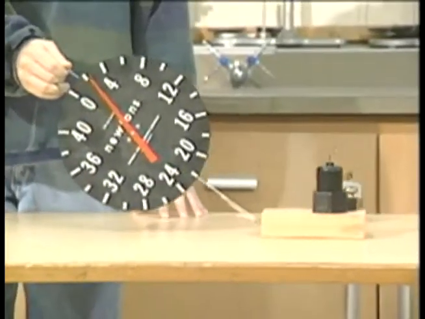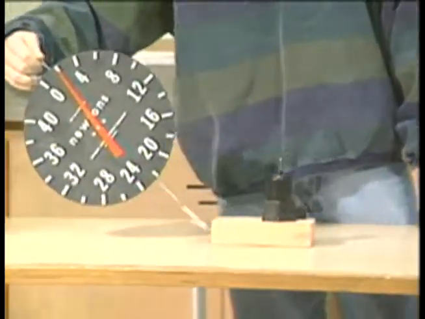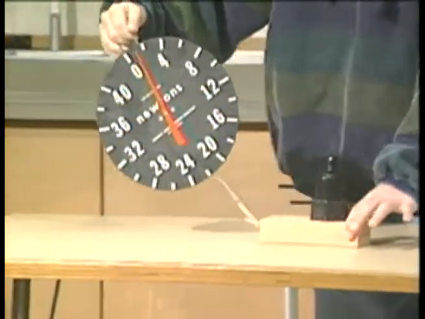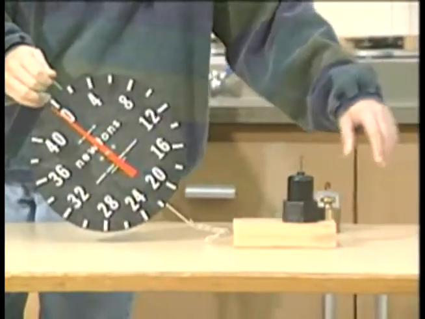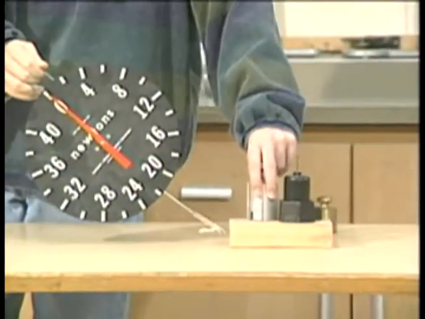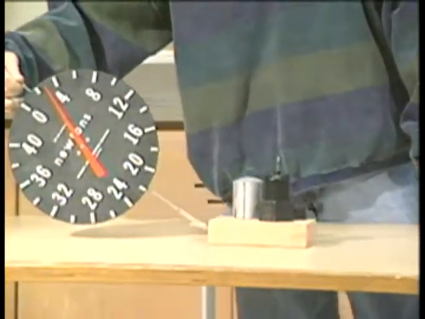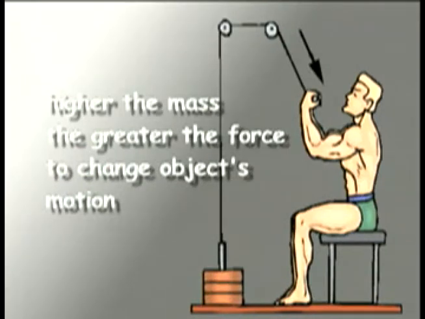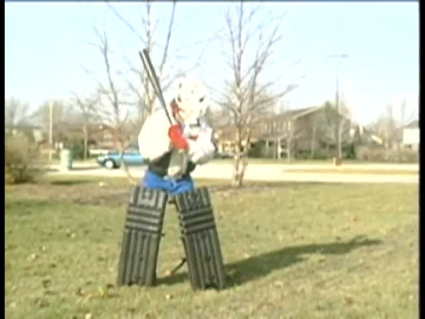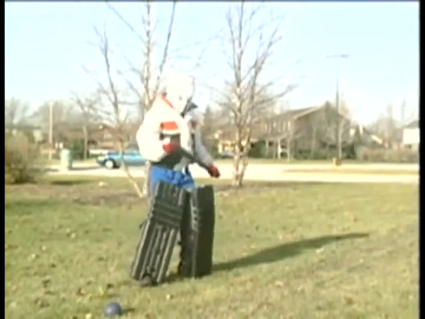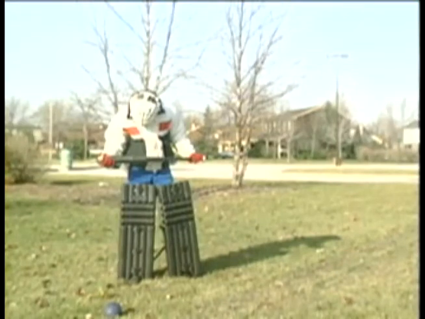The greater the mass, the harder it is to get the object to start or stop moving. As we add more mass to this cart, the amount of force required to get the cart going increases. Newton found that the higher the mass of an object, the greater the force must be to change the object's motion. That's why we don't play softball with a shot put. There would never be a home run, and bean balls would be lethal.